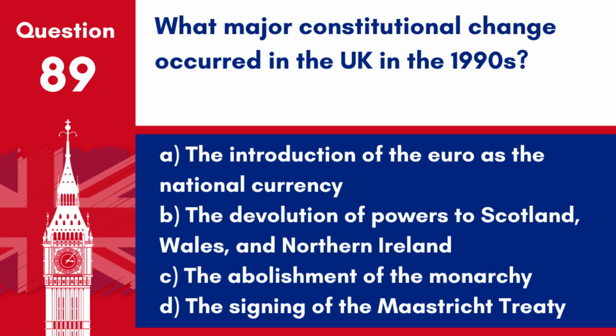Question 89. What major constitutional change occurred in the UK in the 1990s? A. The introduction of the euro as the national currency. B. The devolution of powers to Scotland, Wales, and Northern Ireland. C. The abolishment of the monarchy. D. The signing of the Maastricht Treaty.